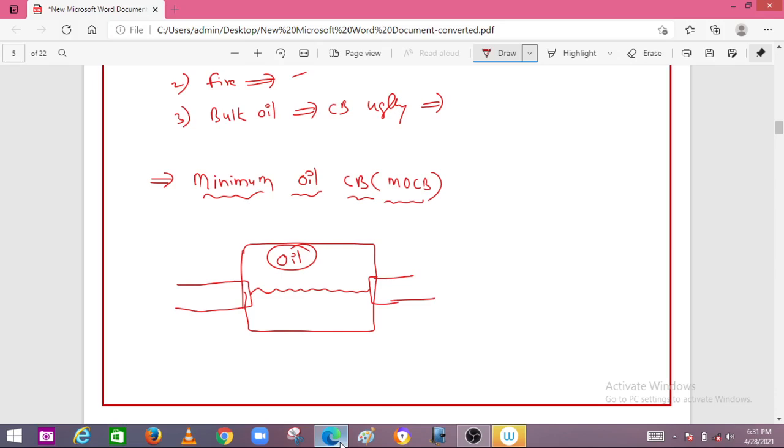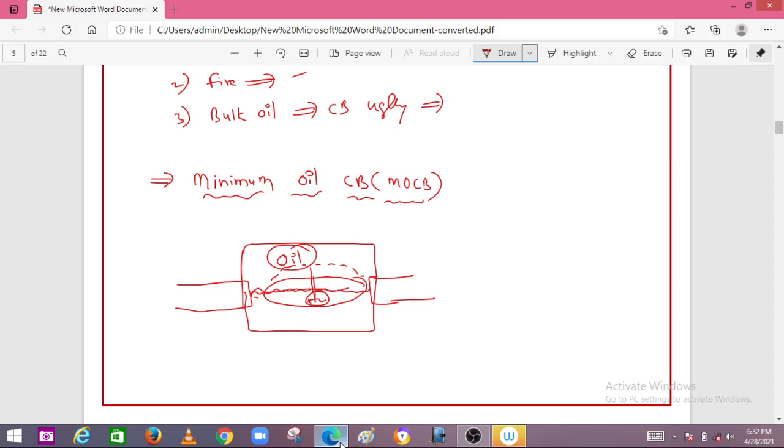The remaining things are the same for all oil circuit breakers. When an arc is initiated, a high pressure bubble forms inside the chamber, creating hydrogen gas. Because of that the oil is displaced and the arc is quenched, and the hydrogen cooling is also an additional advantage for quenching the arc. So it is the same principle, the only difference being that here the oil is used for arc quenching only, not for insulating purposes.